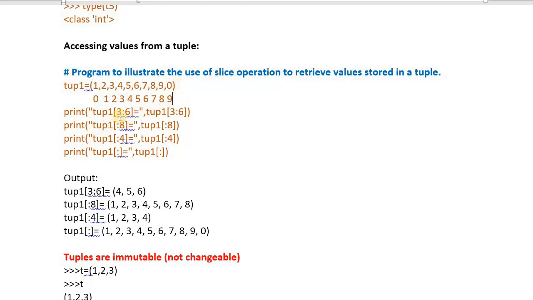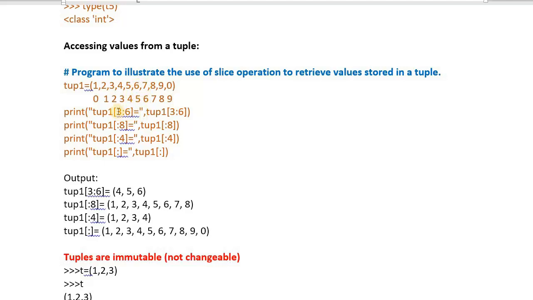I am trying to fetch the values from index 3 to 6. 3 to 6 means what? 4, 5, 6. Understood, all of you? See the output. tup[3:6] is 4, 5, 6. It means from index 3 onwards it accesses the contents. The third index is 4. The fourth is 5. The fifth is 6. The sixth is 7. It is not fetching that value, as you know already. It will access from 3.